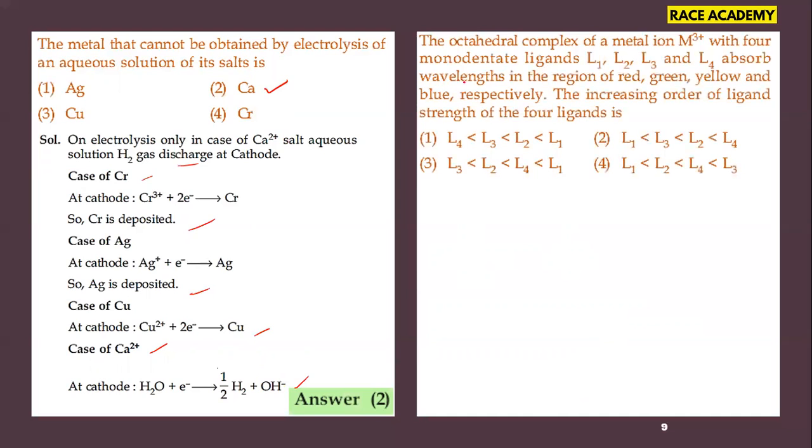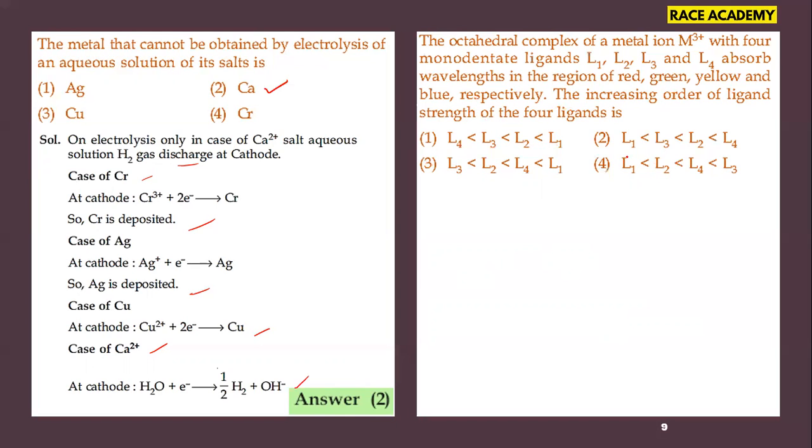The octahedral complex of metal ion M3 plus with the 4 monodentate ligands L1, L2, L3 and L4 absorbs wavelengths in the region of red, green, yellow and blue respectively. Then the increasing order of ligand strength of the 4 ligands is, we have 4 options in that. The first option is L1 less than L3, less than L2, less than L4.